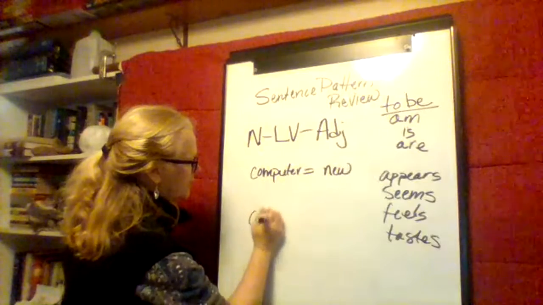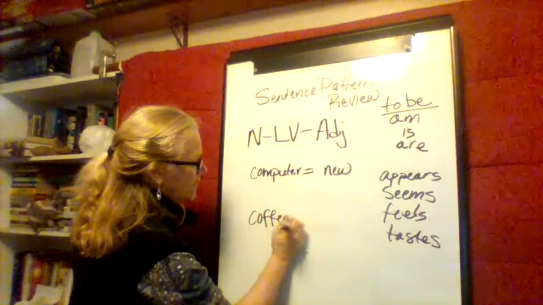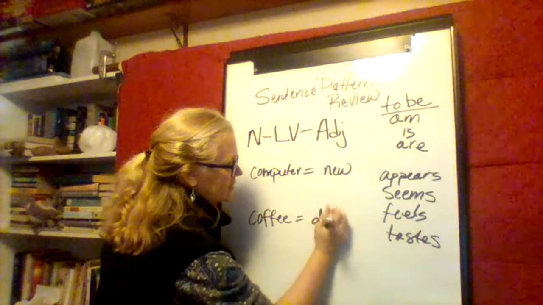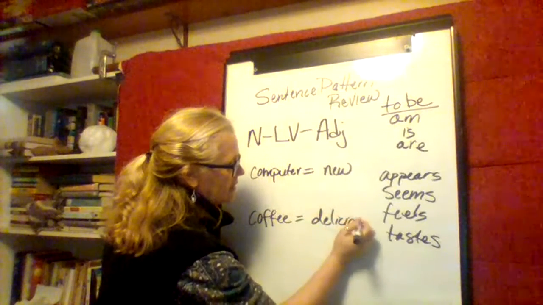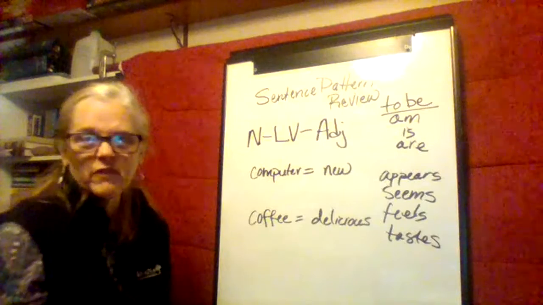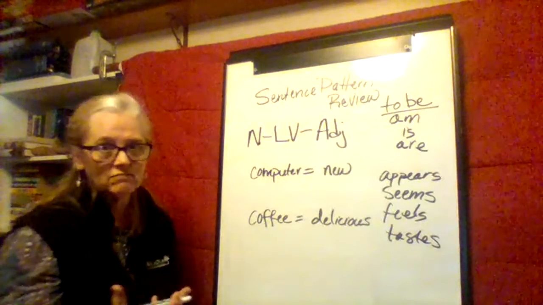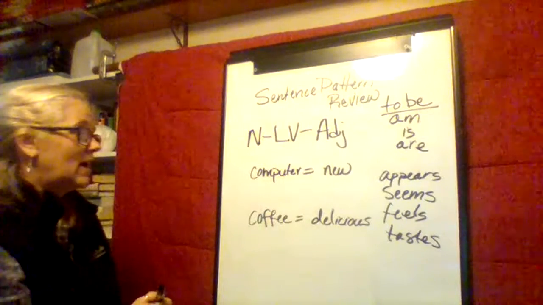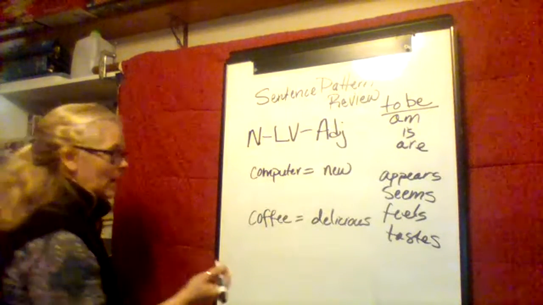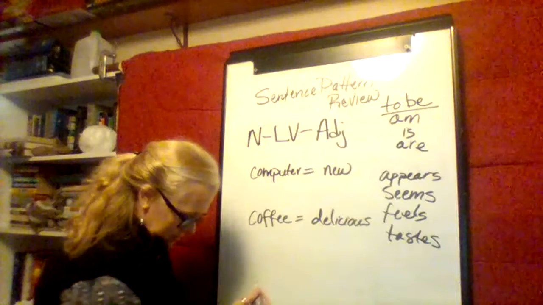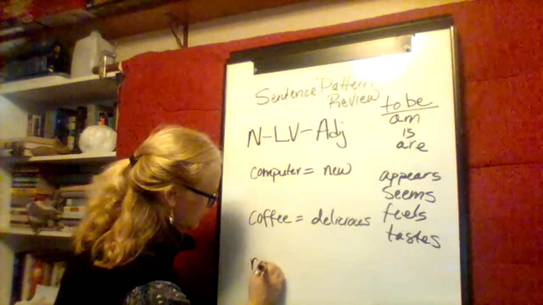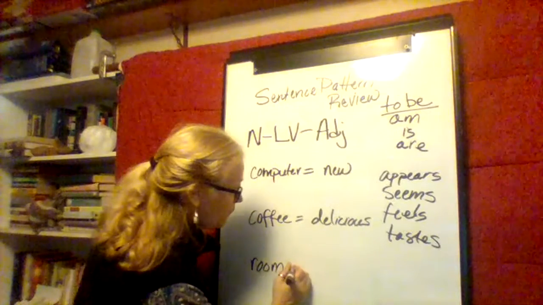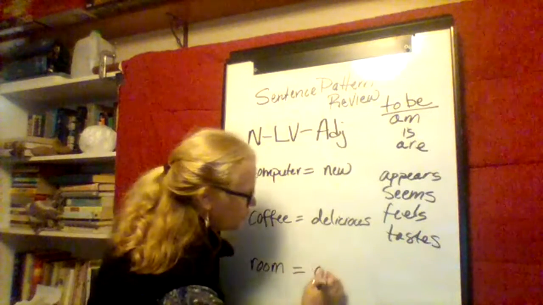The coffee tastes delicious. What have you eaten or had to drink today that tastes delicious? So the coffee, it tastes delicious. My room, this is my online classroom setup, feels cozy.